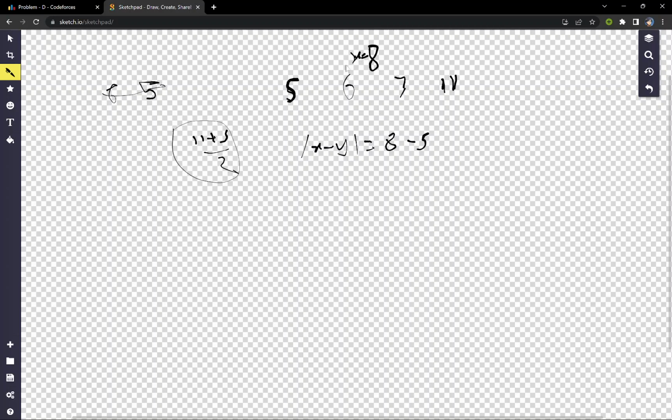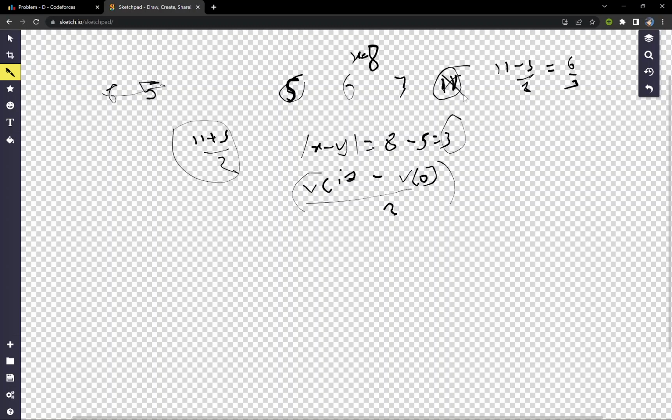So this value is basically the greatest number minus the smallest number by 2, the ceil of v of i minus the first value, that is v of 0, by 2, the ceil of whatever we get, because here we are getting 11 minus 5, that is 6, by 2, so we are getting 3, right?